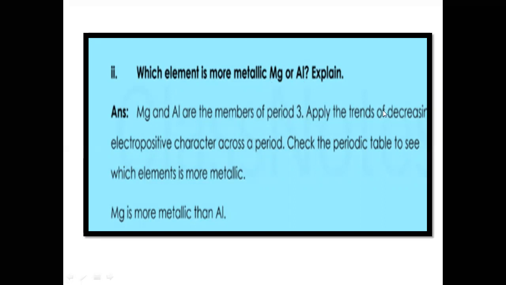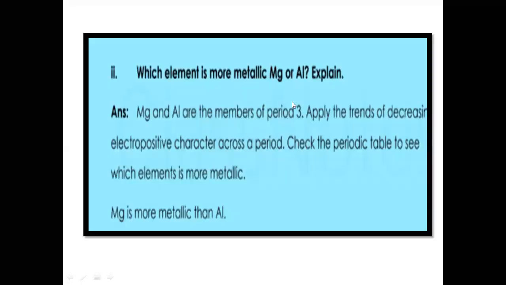If we apply the trend that when we are moving from left to right along the period, the metallic character decreases, so the electropositive character decreases. So this means that as magnesium is present in group number 2 and aluminum in 3, magnesium will be more metallic than aluminum.